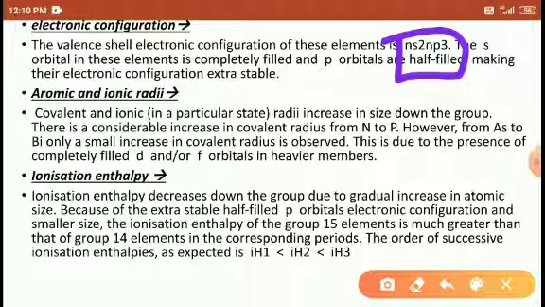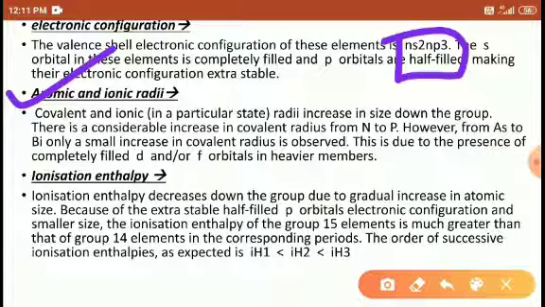Right friends? Okay. Next is the atomic and ionic radii. Covalent or ionic radii increase as we go down the group. There is a considerable increase in the covalent radius from nitrogen to phosphorus. However, from arsenic to bismuth, only a small increase in the covalent radius is observed. This is due to the presence of completely filled d and f orbitals.